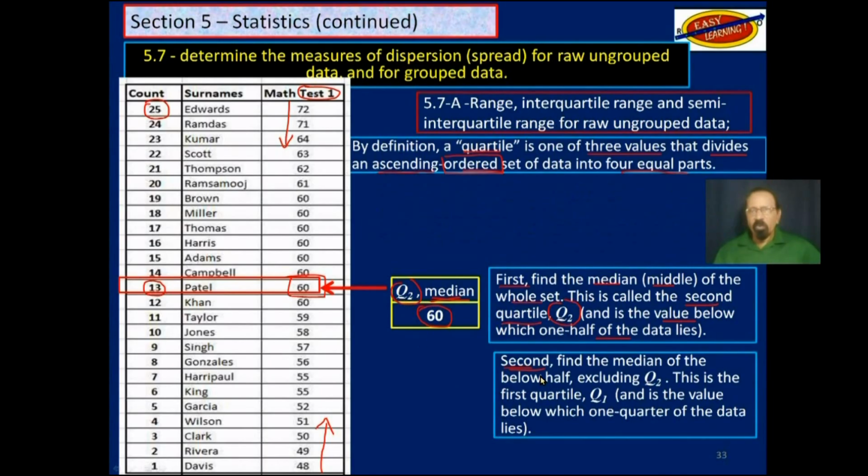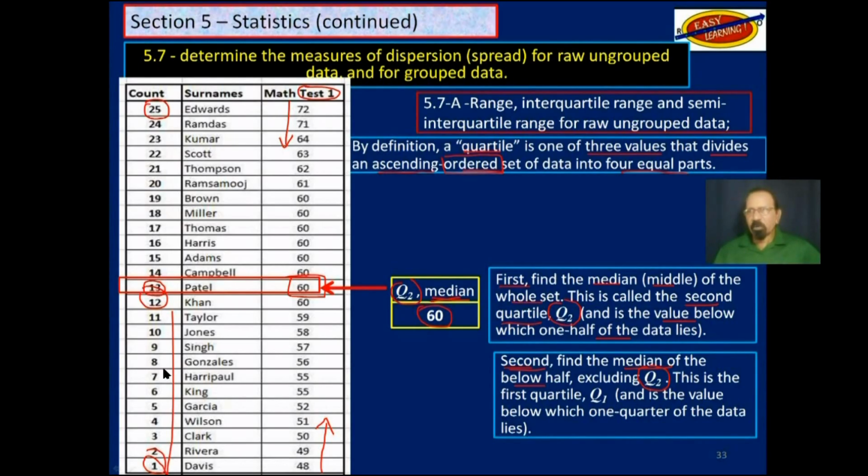Secondly, we find the median of the lower half, and we are not going to include Q2 in our counting. So we are going to start from this 12th value here and go down to the 1st. Those 12 values, we need to find the median of that.